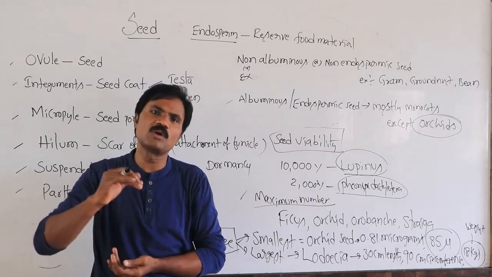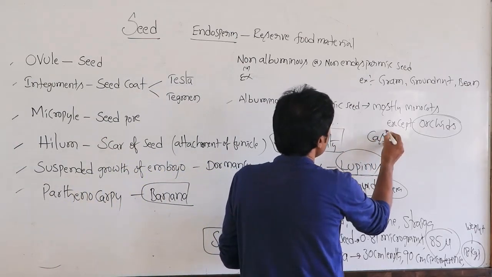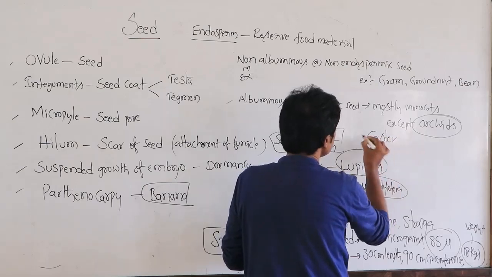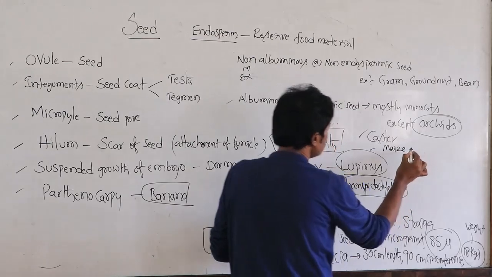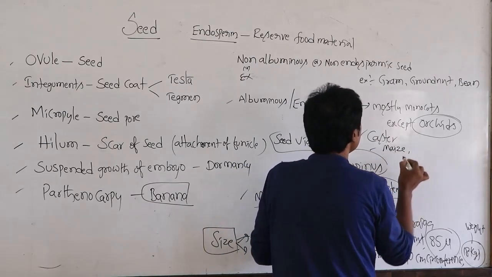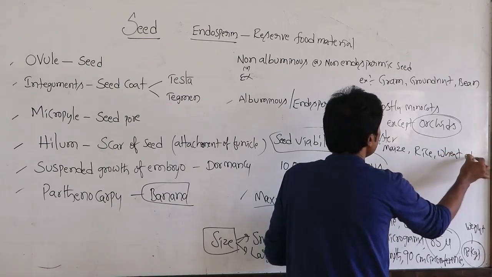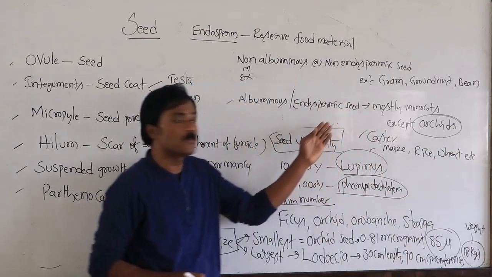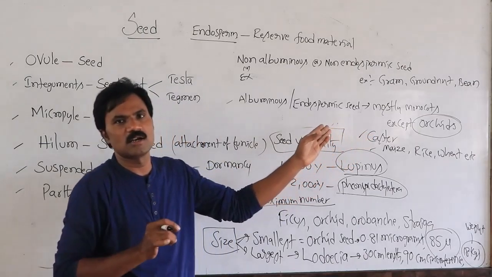In dicots, castor is also present, and in monocots like maize, rice, and wheat, such types of seeds are present. Those are endospermic. Multiple times they ask about this.